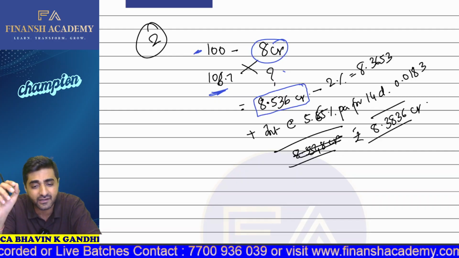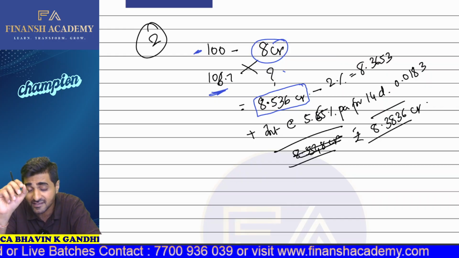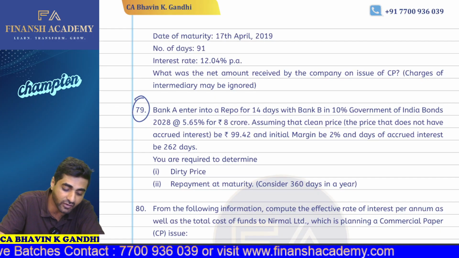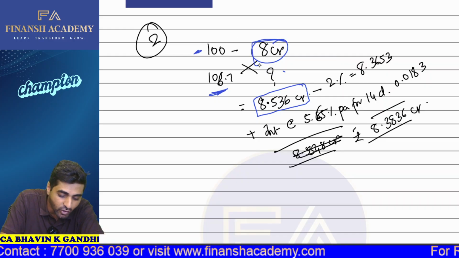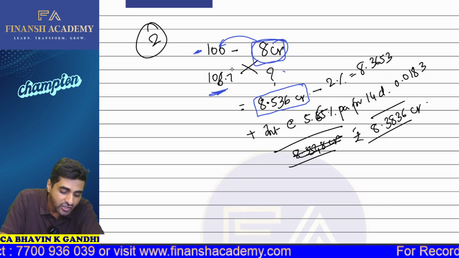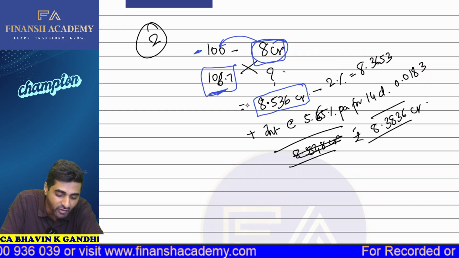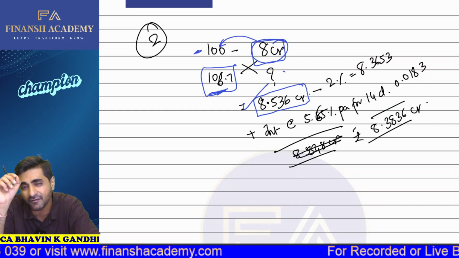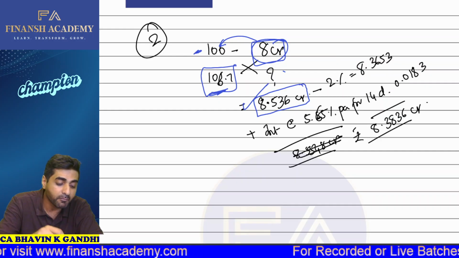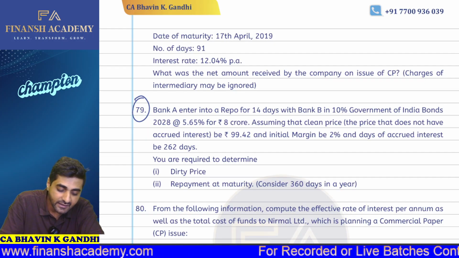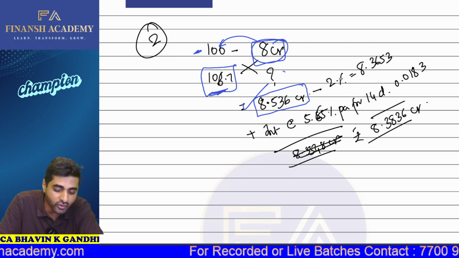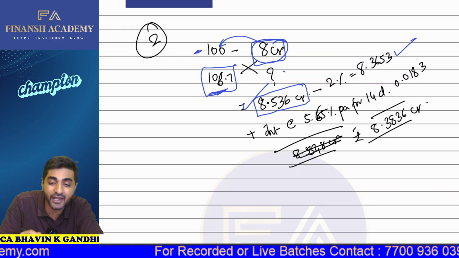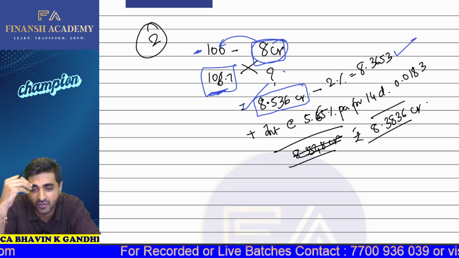But here there are some initial expenses, which is 2%. Have you first understood what this is? If I need 8 crore rupees on 100 rupees, then for 106.7, how much amount will I totally require? I'll require 8.536 crores. But what is happening here is that there is 2% of initial margin, so I need to subtract 2% of it. That is why this will be 8.365653 crores.